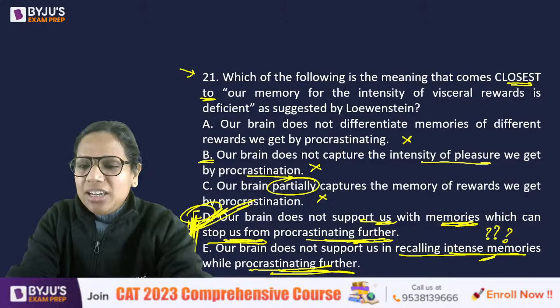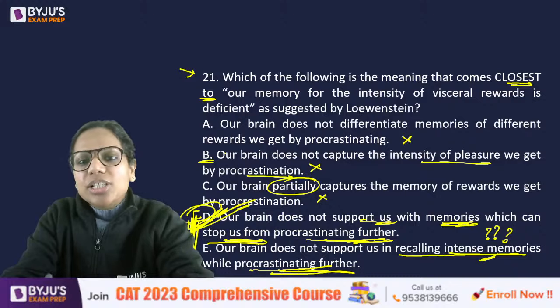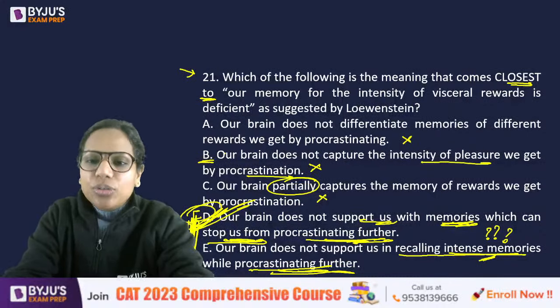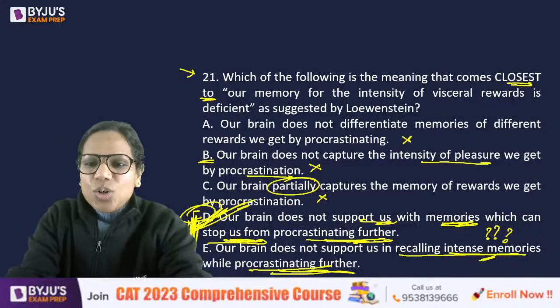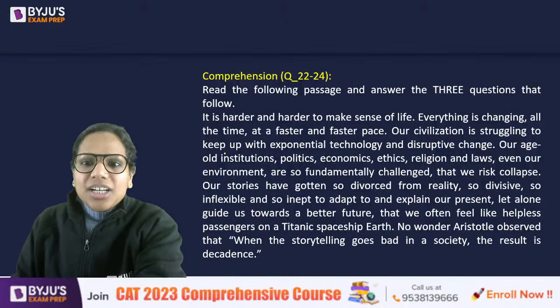So here, while and E are potentially problematic, while because we don't want to procrastinate at all. It's not like I want to see something, I want to recall something while doing it. I don't want to do it at all. Okay. Hope this makes sense. So 21 was slightly tricky. Now 22 to 24. This was a long read.